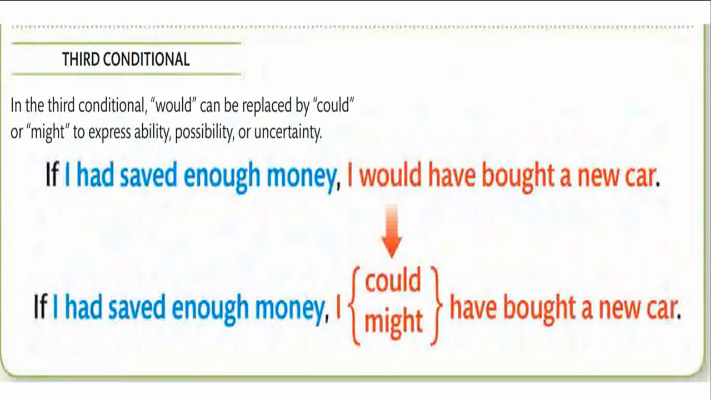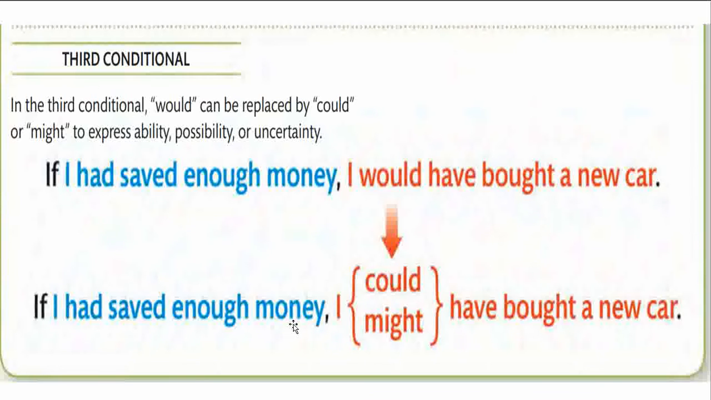The third conditional. In the third conditional, would can be replaced by could or might to express ability, possibility, or uncertainty, just like the previous condition. If I had saved enough money. Now, the third conditional is completely unlikely. That means the person has not saved. Okay. I would have bought a new car. Now, this is unlikely, so the result is also unlikely. I would have.